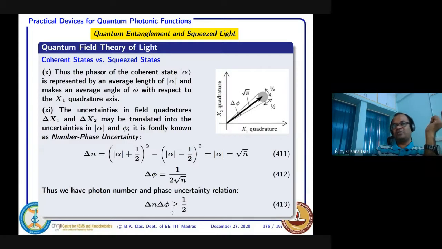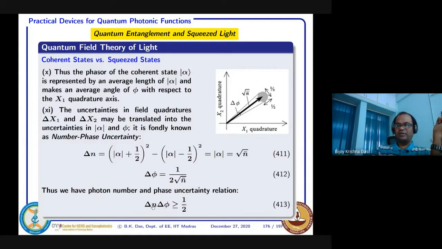So the squeezed state, from a coherent source, if you somehow squeeze the coherent light, laser light for example, through a device, then your delta n can be reduced, and that can give you some kind of squeezing, and we call it amplitude squeezing.